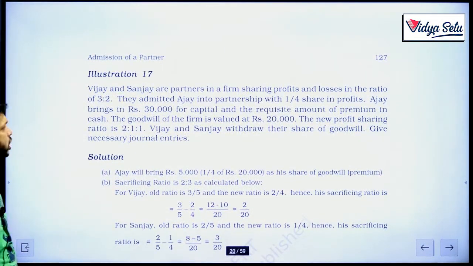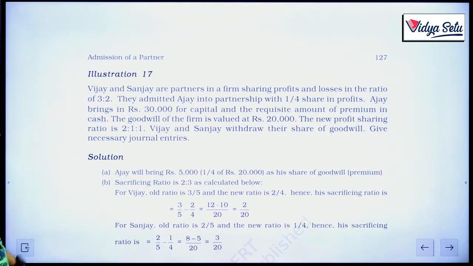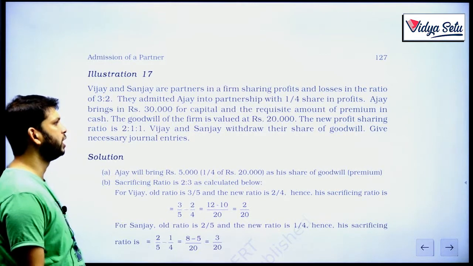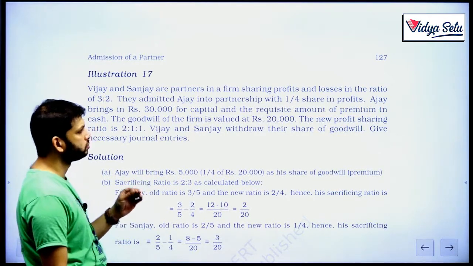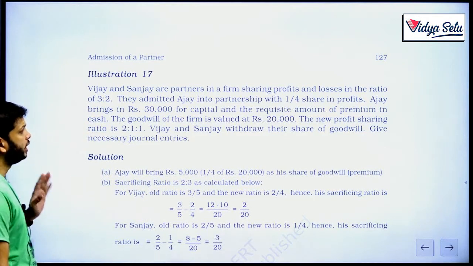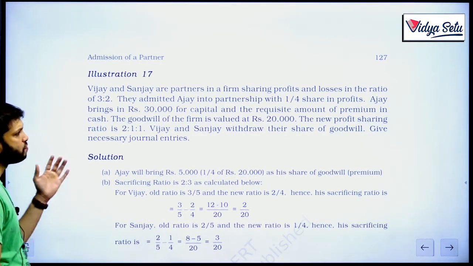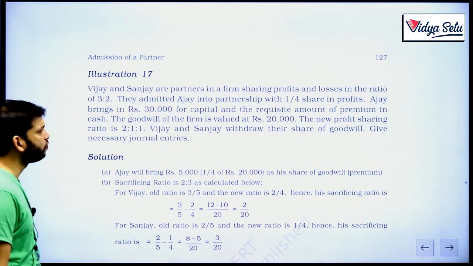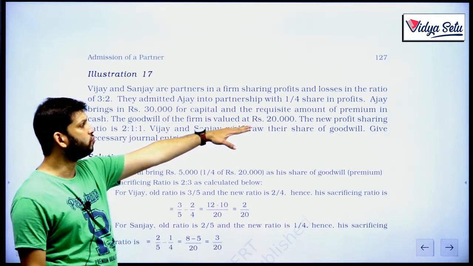Vijay and Sanjay are partners in a firm sharing profits and losses in the ratio of 3:2. They admitted Ajay into partnership with 1/4 share in profits. Ajay brings in 30,000 for capital and the requisite amount for premium in cash. So now they are saying requisite amount. They have not given us the amount. The goodwill of the firm is valued at 20,000. So total firm's value of goodwill is 20,000.